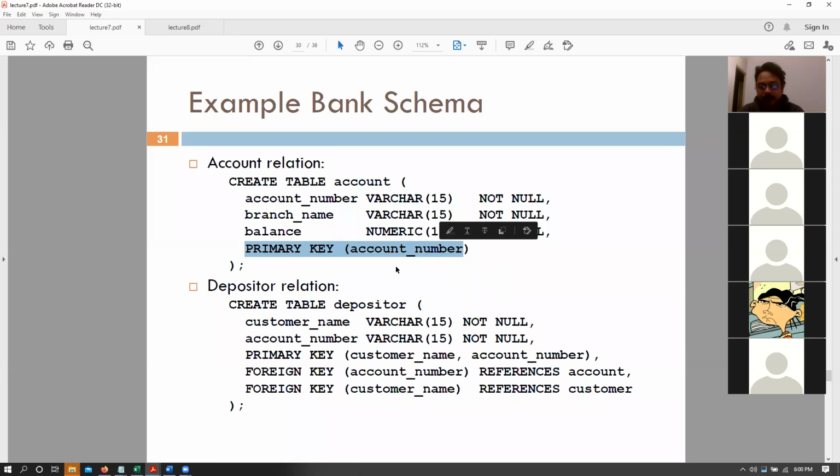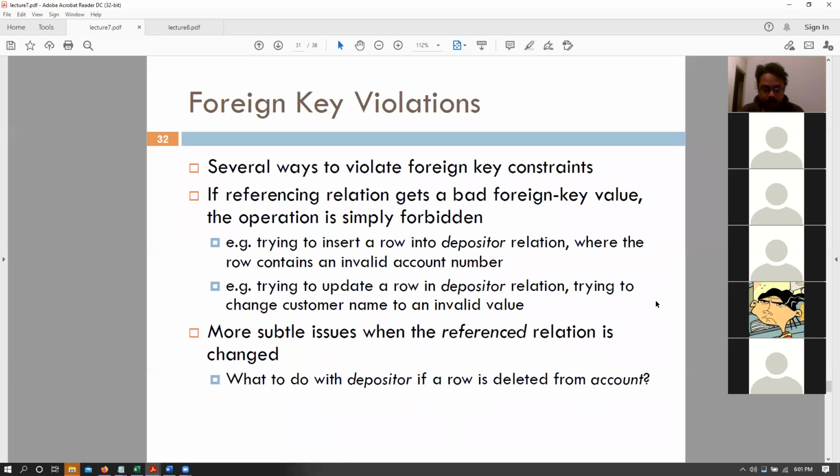So if my primary key is account number, do I need to have this constraint as well, stating account number is not null, or can I do it without it? I can do without this one, right? Because not null is predefined when we are defining something as a primary key. And then we can have a depositor relation that can have separate primary keys and foreign key values for referencing the account and the customer table.